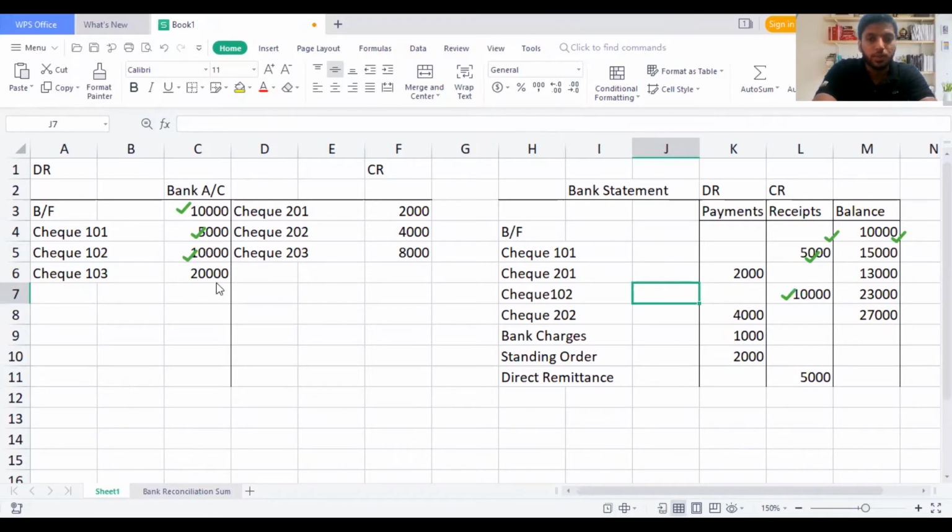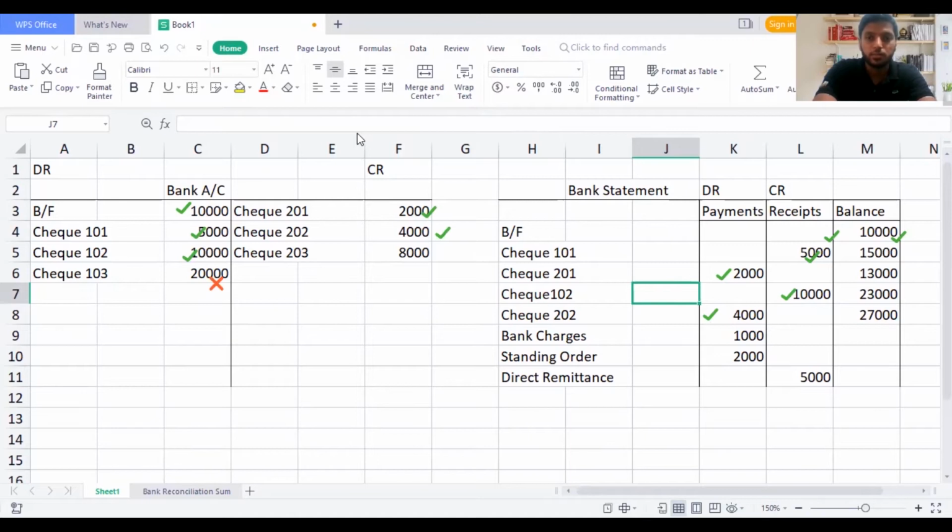This is comparing. Comparison is very important. Then we move on to the next part. We have check 201. Yes, it's there. Check 202. Yes, it's there. And bank charges are not there. Standing order is not there. Direct remittance and check 203 are not there. First, you compare the bank account with the bank statement.